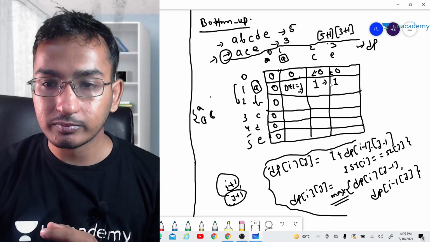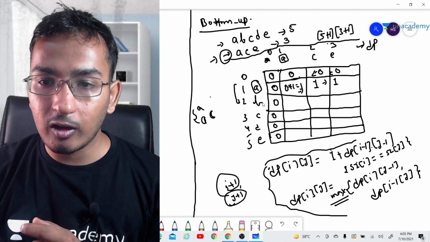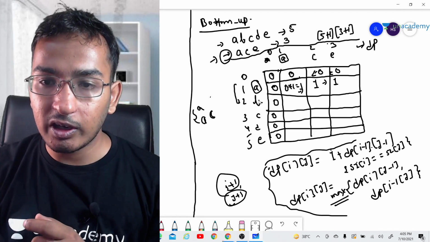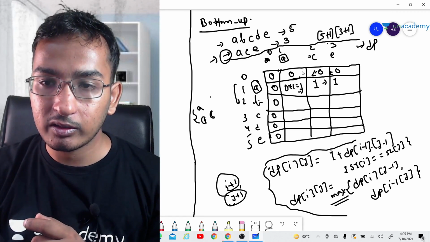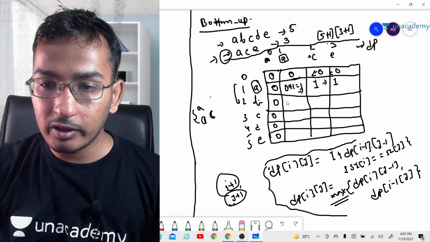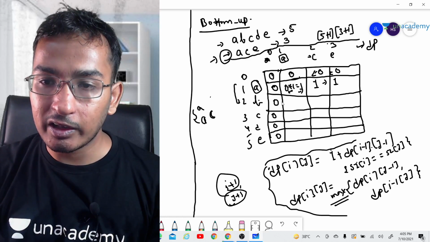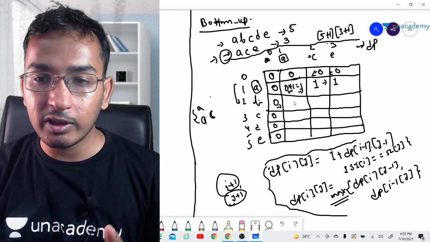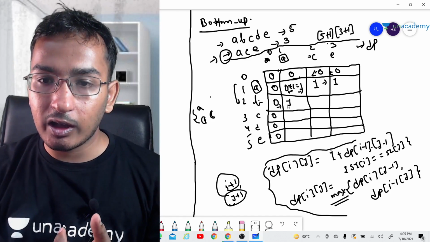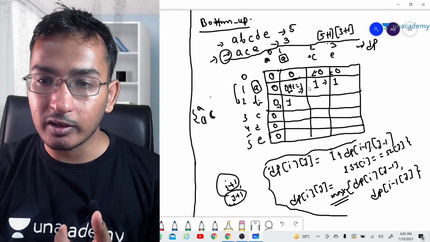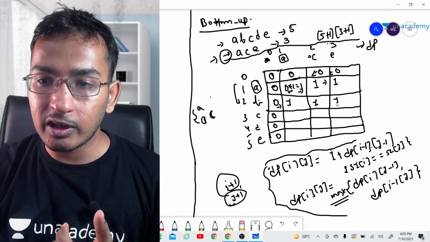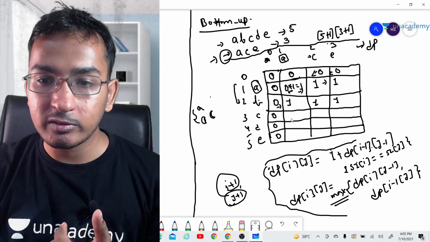Okay. So now if I talk about the B, B is not matching with C. If B is not matching with C, I can take either this or this. So what is the maximum from both of these? That is 1. And now B is not matching with C as well. So what is the maximum? That is 1. Now B is not matching with E as well. The maximum of these two is 1.